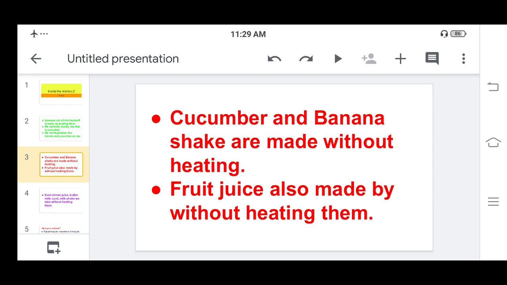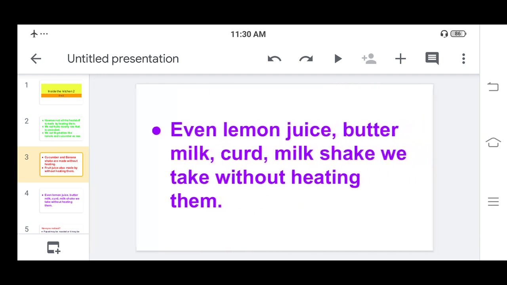So how do we make the juices? We just add the fruits and grind them. We won't give heat to them, we won't cook them. So these fruit juices also need no heating. Even lemon juice, buttermilk, curd, milkshake we take without heating them. Lemon juice also needs no heat. Buttermilk and these milk products, buttermilk, curd, milkshake, we also eat without heating them, without cooking them.